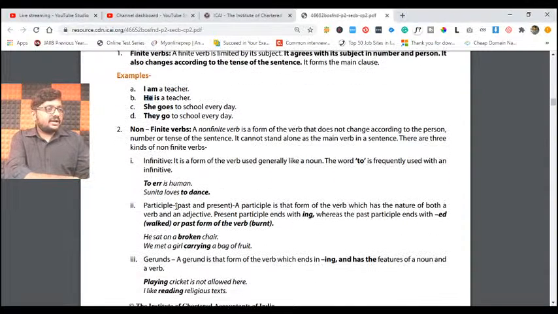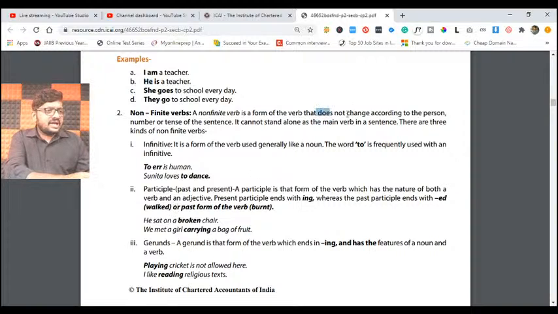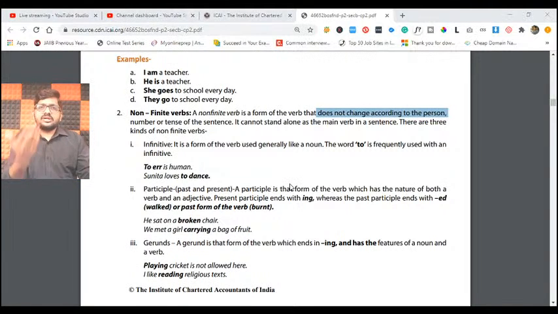What is meant by non-finite verbs? Non-finite means it does not change according to the person. Few verbs will not change, whether it is a single person, or I'm talking about myself, or you, or anybody else. It doesn't matter. If your verbs do not change, we call them non-finite verbs. In non-finite verbs, we have three types. What are those? Infinitives, participles, and gerunds.